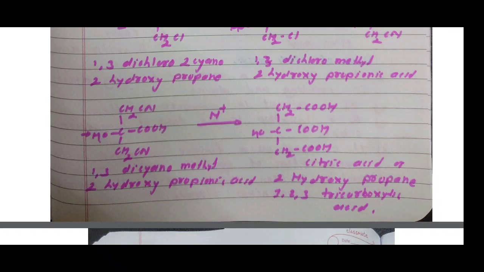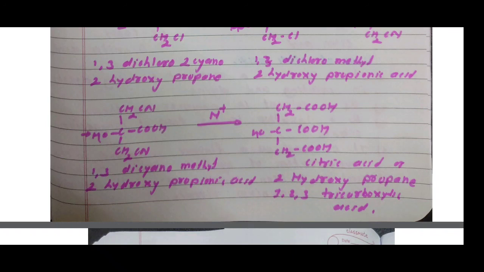This CN undergoes hydrolysis and is converted to COOH. For conversion of a CN group to COOH, 2 water molecules are required. Therefore, since 2 cyanide groups are present and undergo hydrolysis, 4 water molecules are required. By releasing 2 molecules of ammonia, the CN groups are converted to 2 molecules of COOH. Therefore, CH2COOH, COOH, CH2COOH is formed.